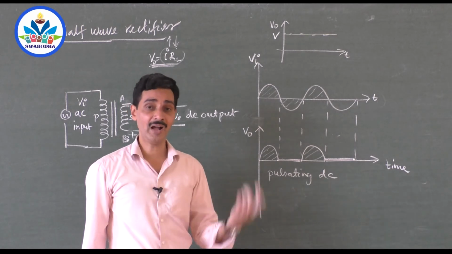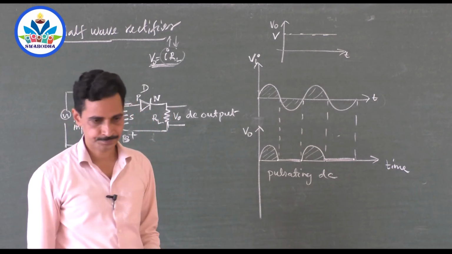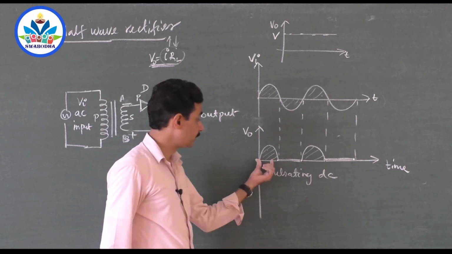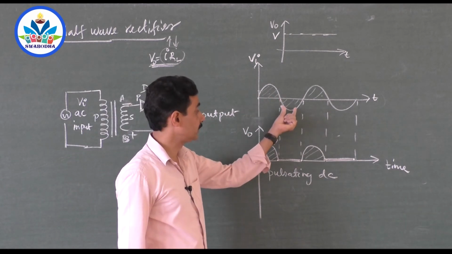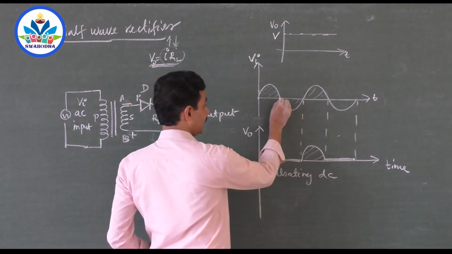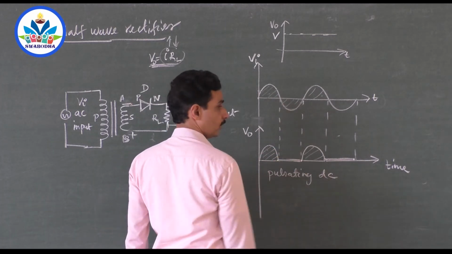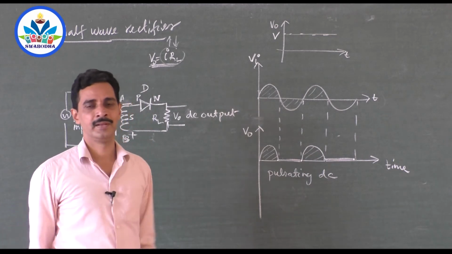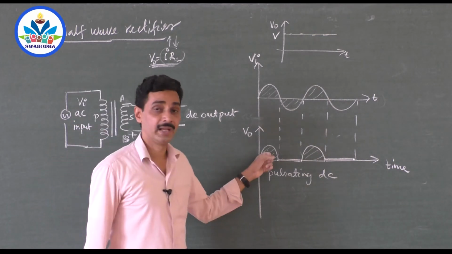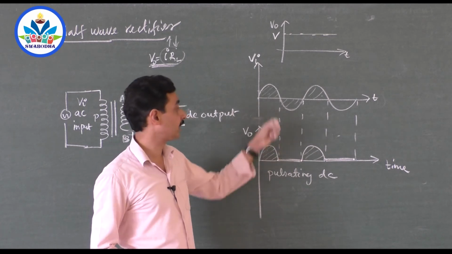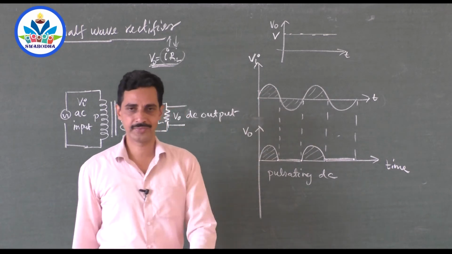So this is called a half wave rectifier, because we get the output only during one half cycle of AC. We don't get the output during both the half cycles. We don't get current during this cycle at all. The whole circuit is in the off condition. So output is obtained for only one half cycle of the input. That's why it is called a half wave rectifier.